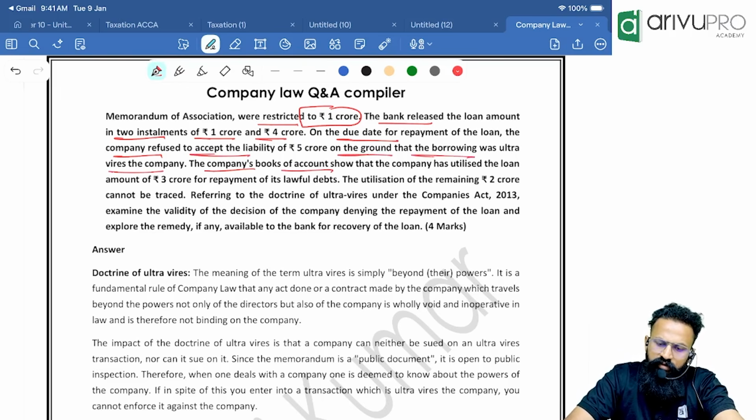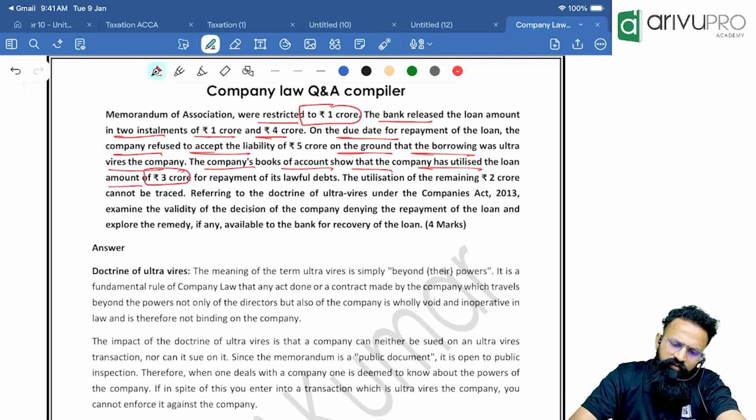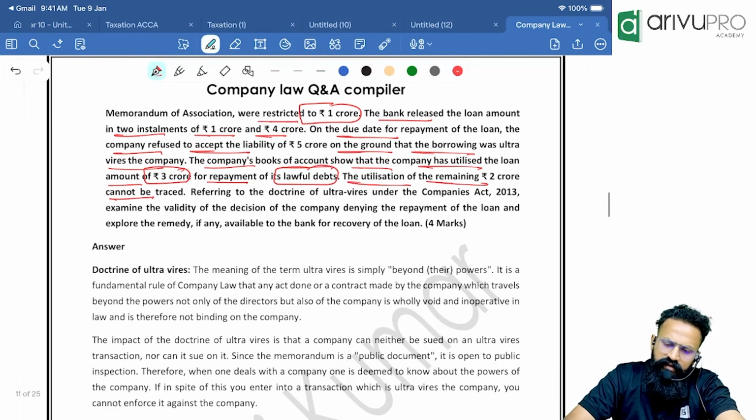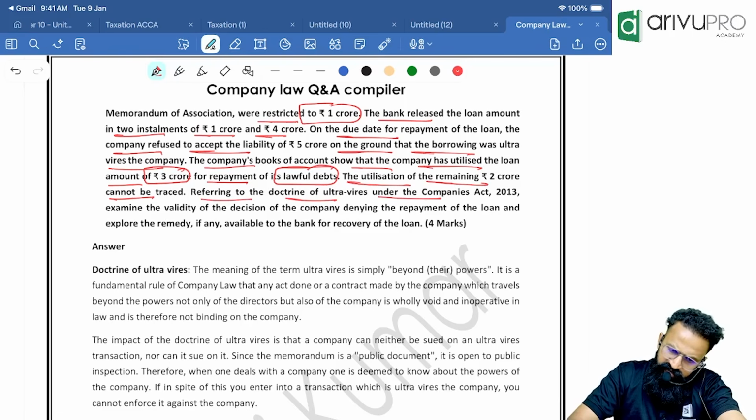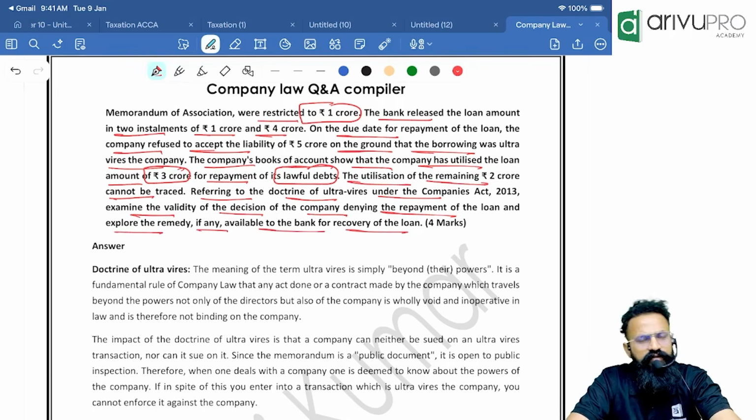The company's books of accounts show that the company has utilized the loan amount of 3 crores for the repayment of its lawful debts. The utilization of the remaining 2 crore cannot be traced. Referring to the doctrine of ultra vires under the Companies Act, examine the validity of the decision of the company denying the repayment and explore the remedy, if any, available to the bank for recovery of the loan.